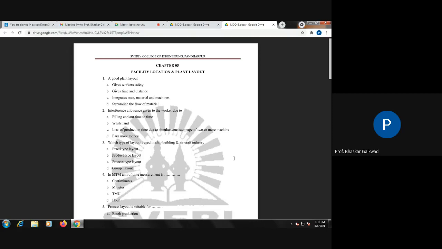Other things automatically come into the picture. Examples you have to remember. Whatever the big products are: hydroelectric turbo generators, shipbuilding, aircraft manufacturing industry, locomotive industry.